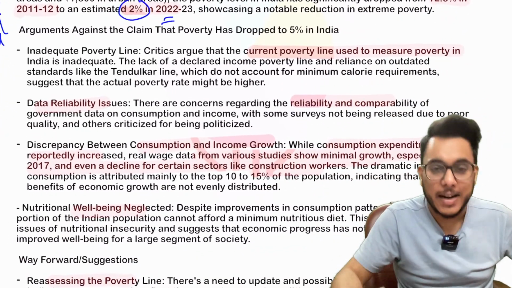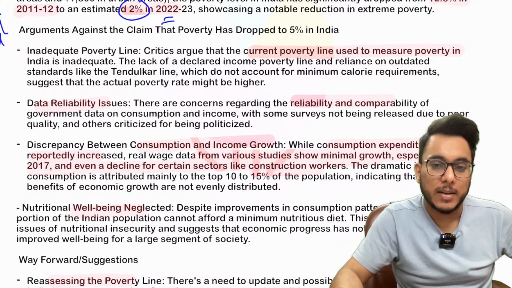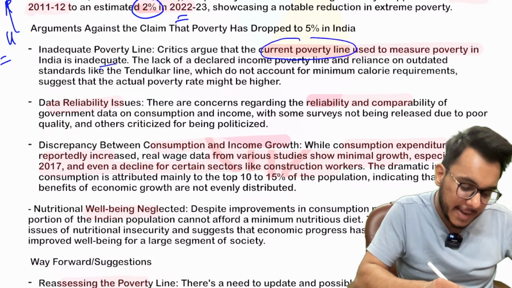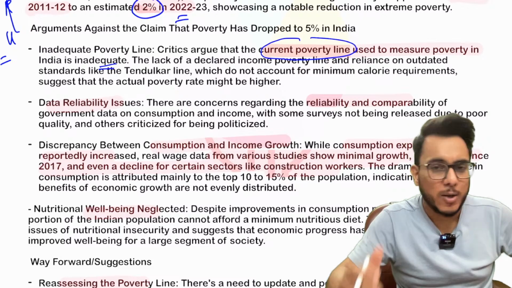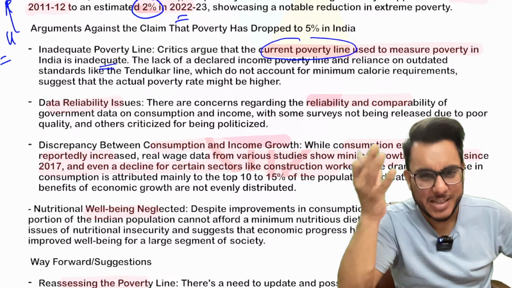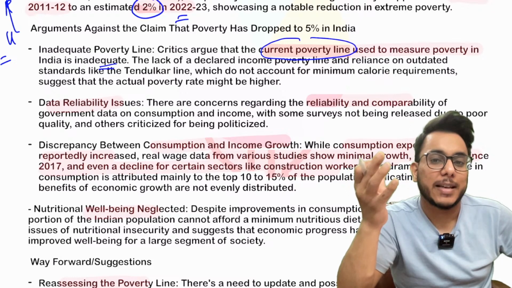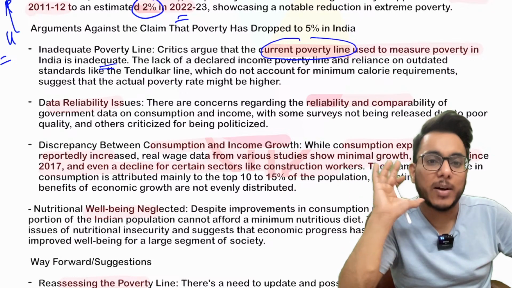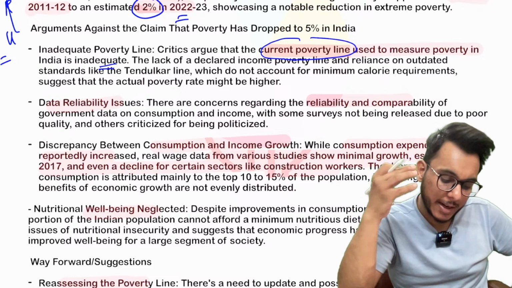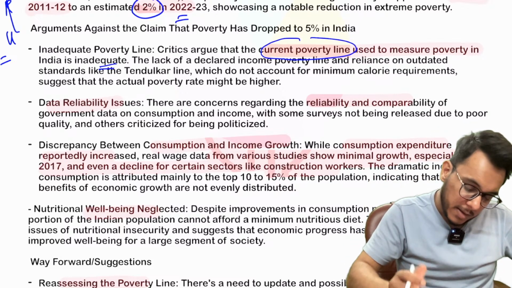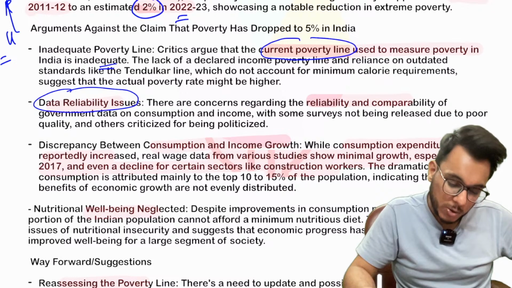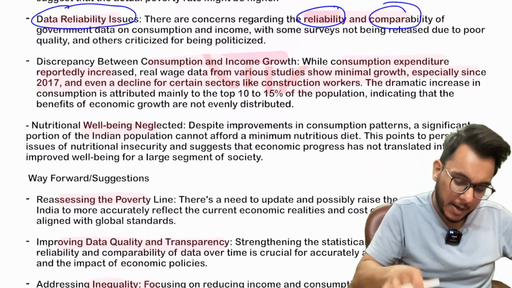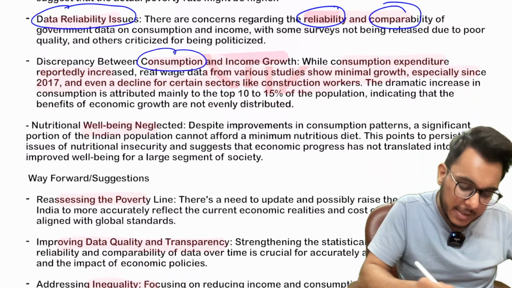Now there are the arguments that are made against this particular claim. First of all, the argument is that the current poverty line is inadequate. You see, Tendulkar committee poverty line, 27 rupees. Do you think it is possible that a person can survive on 27 rupees in rural India or 33 rupees in urban India? It is said that the current poverty line is not indicative of poverty. Then there are data reliability issues. It is said that the reliability of the data collected here is disputed. And then there is also a discrepancy between consumption and income growth.